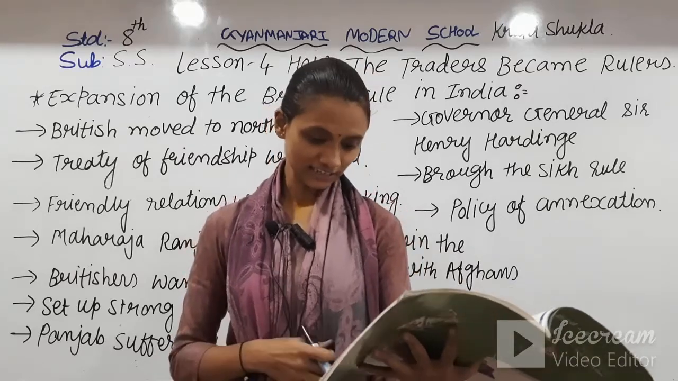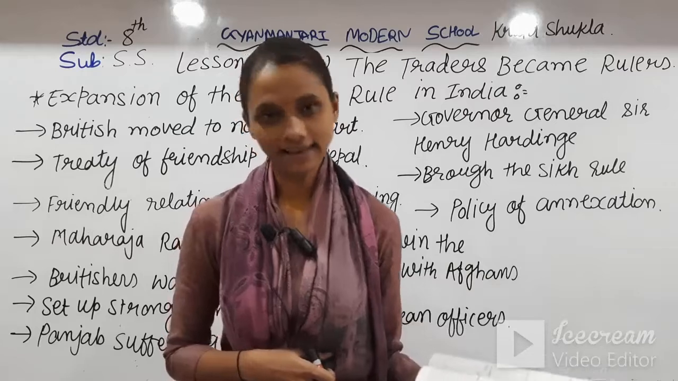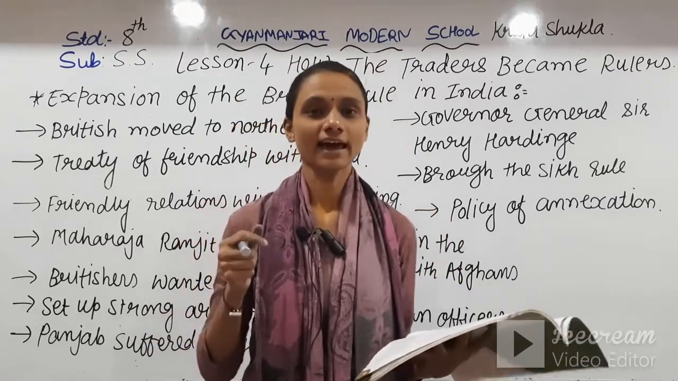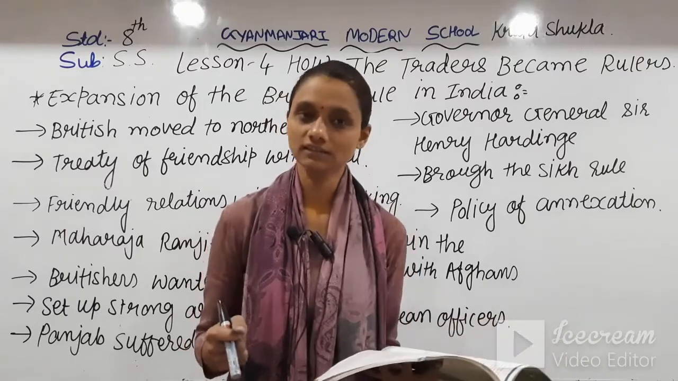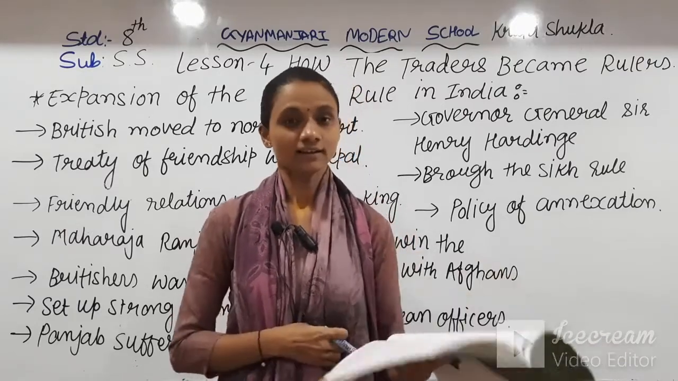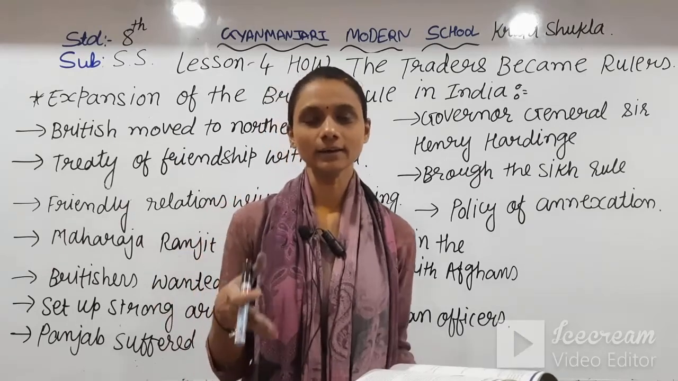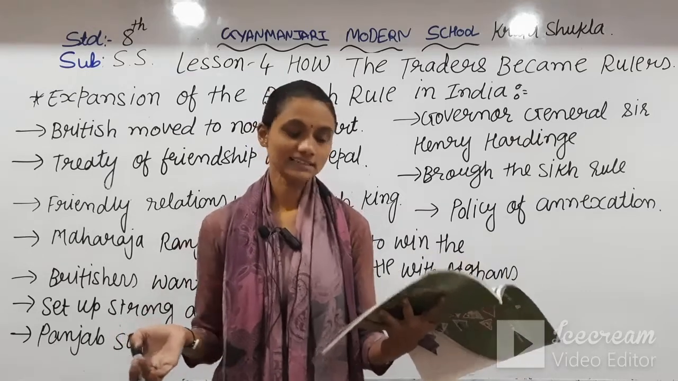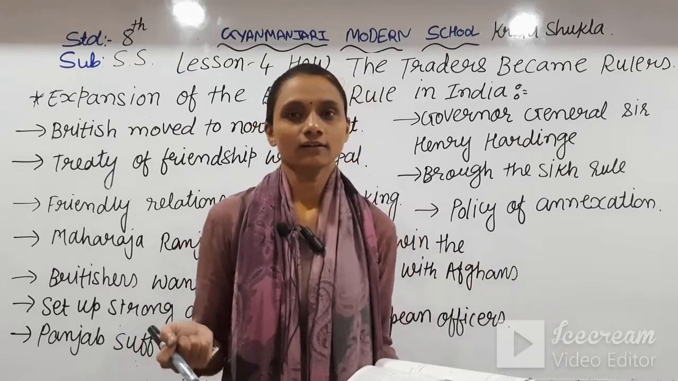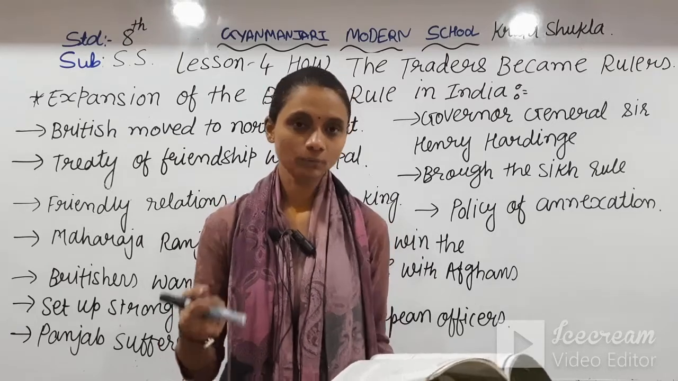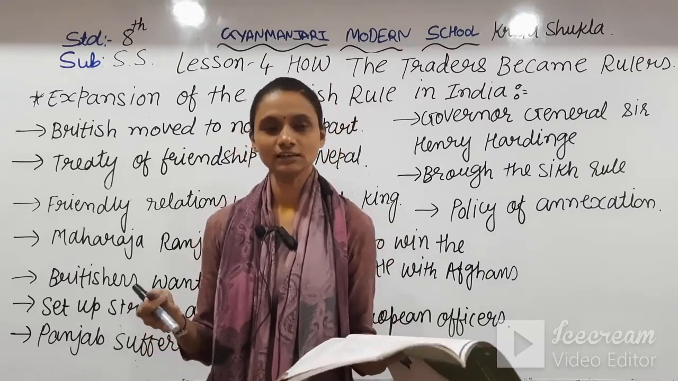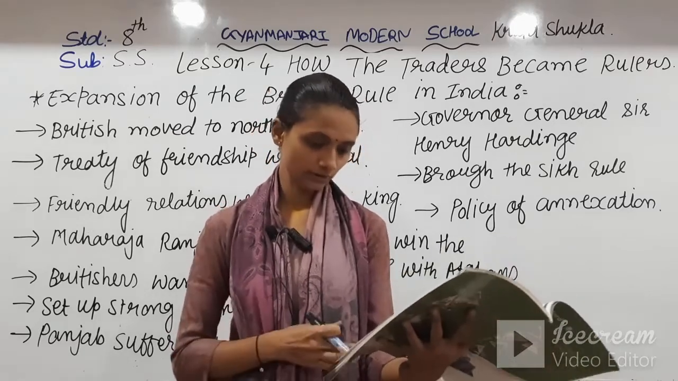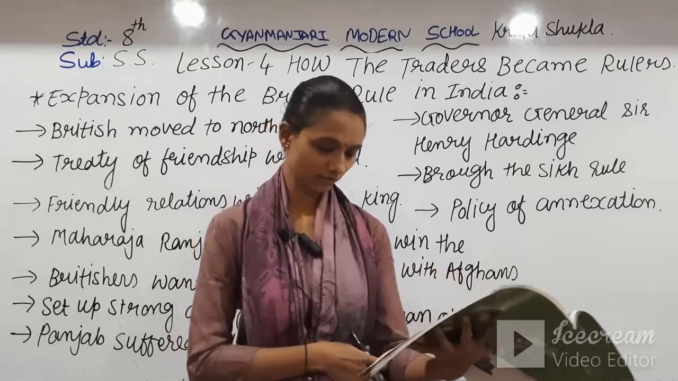For that he introduced the subsidiary alliance. According to the subsidiary alliance, the princely states had to take one British representative in their royal court, and in this way they became slaves of Wellesley's policy, or of the Britishers. Without paying a single penny, the Britishers put their army in the royal court. That happened during the rule of that Governor General.